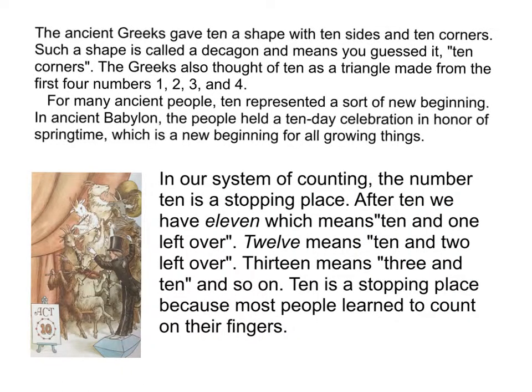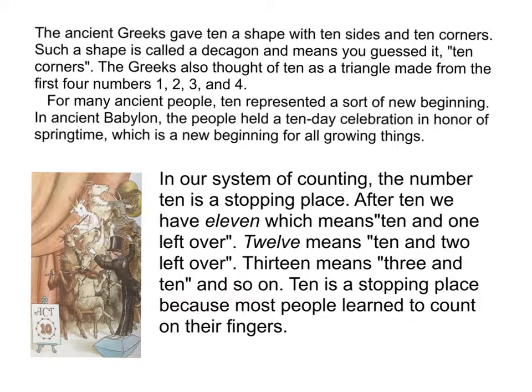The ancient Greeks gave 10 a shape with 10 sides and 10 corners. Such a shape is called a decagon and means, you guessed it, 10 corners. The Greeks also thought of 10 as a triangle made from the first 4 numbers, 1, 2, 3, and 4. For many ancient people, 10 represented a sort of new beginning. In ancient Babylon, the people held a 10-day celebration in honor of springtime, which is a new beginning for all growing things. In our system of counting, the number 10 is a stopping place.